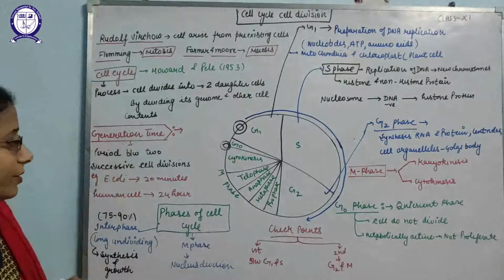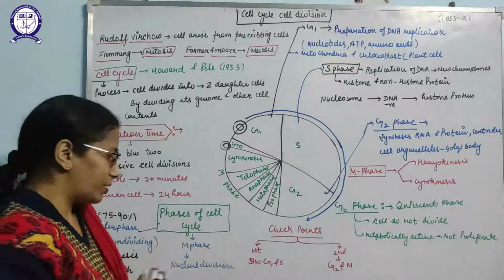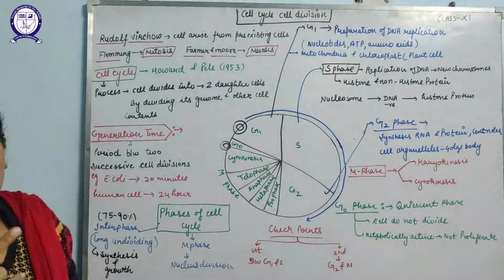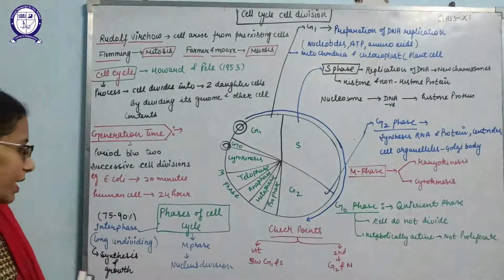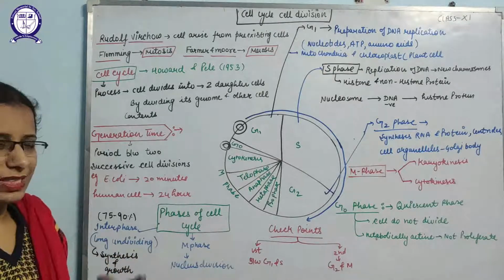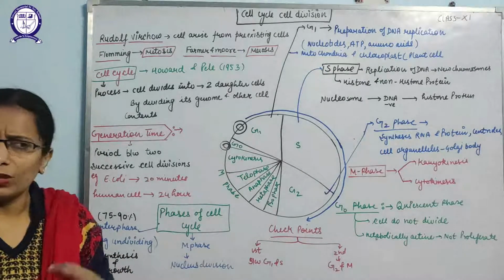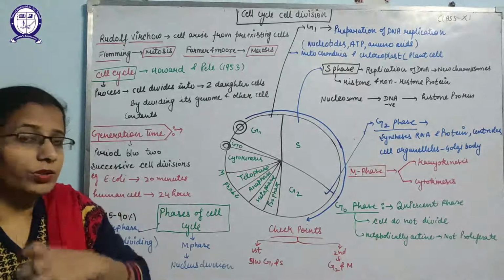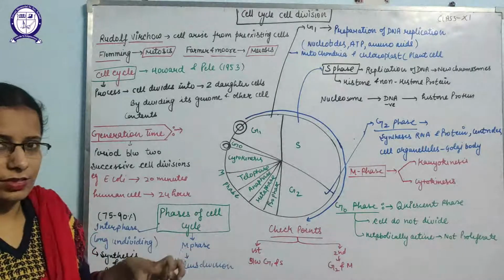So the cell cycle consists of mainly two phases. One is the interphase and second is the M phase. Interphase is the long undividing phase. That means interphase includes all the sequential events required for division, but division does not take place in it.